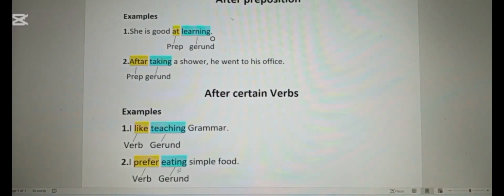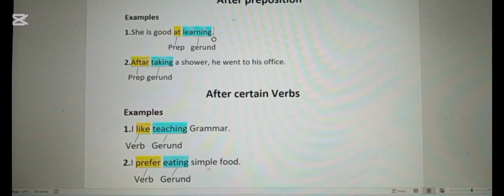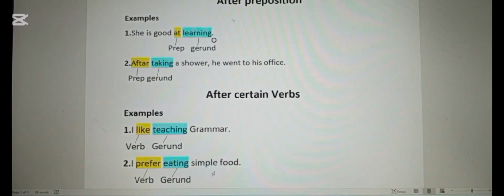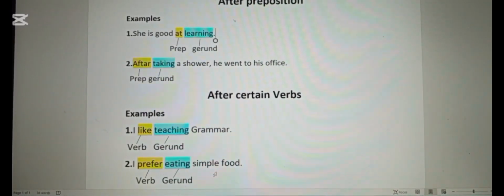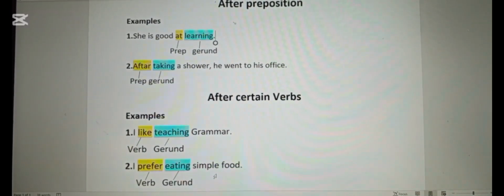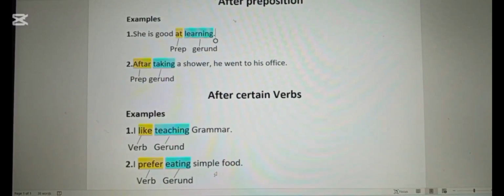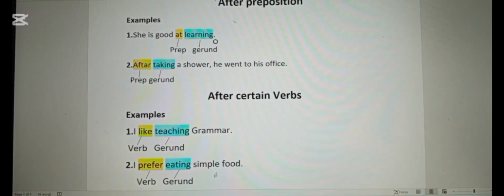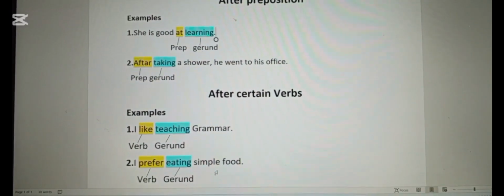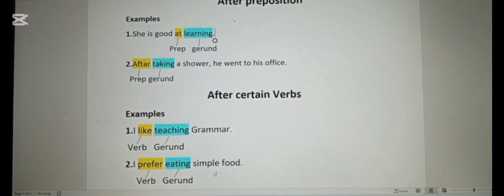Let's take a short and quick recap. Gerunds are words that look like verbs, but they act like a noun. And this is why most students confuse gerund with present participle. They usually take it as a continuous, ongoing activity, but it is actually not so. It is working as a verbal noun. It usually takes the place of a subject or an object, or it is sometimes used after a preposition or after certain verbs. I hope you understand the concept of gerund.